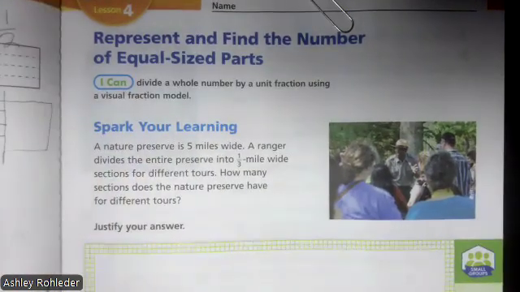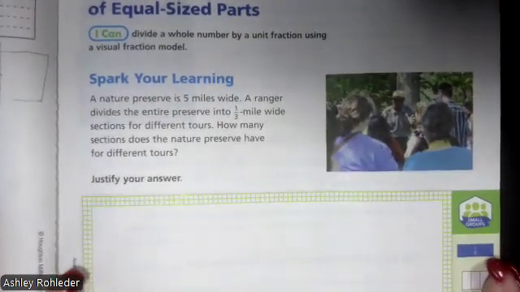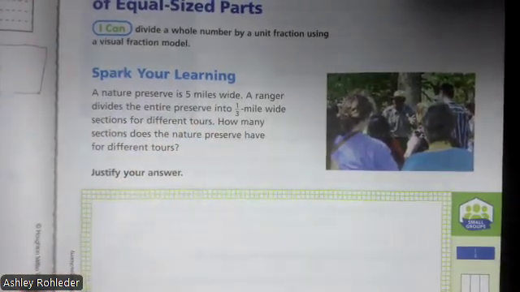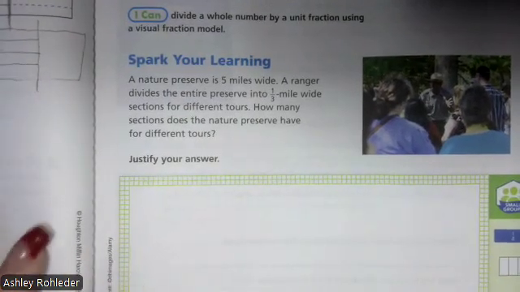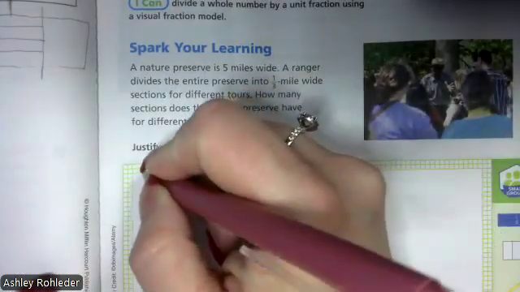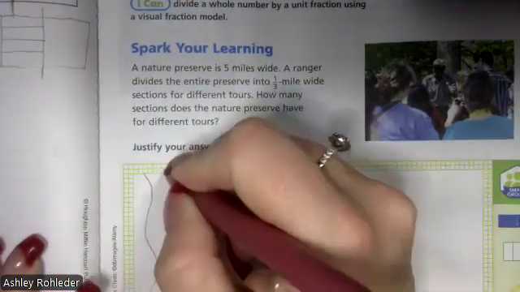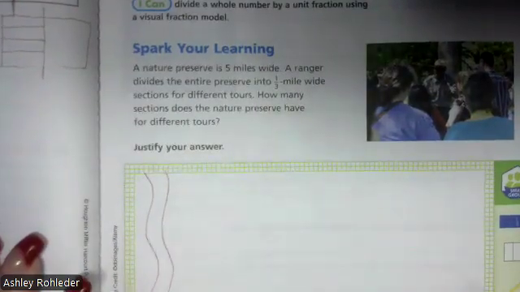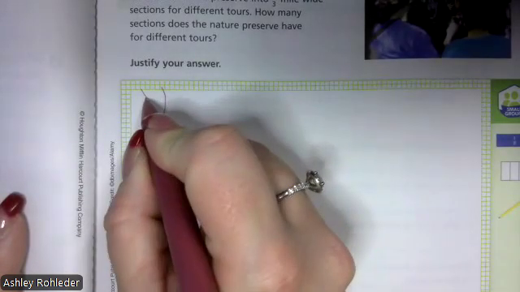Okay, good. A nature preserve is 5 miles wide. A ranger divides the entire preserve into 1/3 mile sections for different tours. How many sections does the nature preserve have for different tours? So like picture it. So here's our 5 miles, right? Okay, we're going to divide it into like 1/3 of a mile sections.